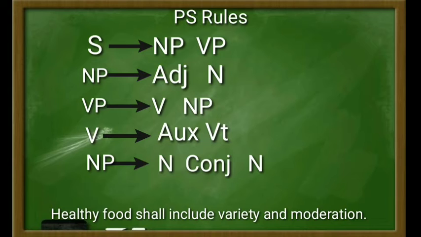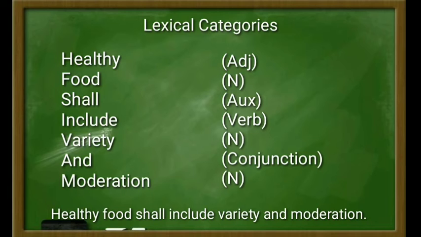And then next we'll jump into analysis of lexical categories of the sentence, where we start from the word healthy. The word healthy here is an adjective, and also a closed category. It can be proven by the syntactical frame, such as "a healthy food", that consists of determiner plus adjective plus noun. And then the next is the word food. Food here is a noun, and it is also an open category.